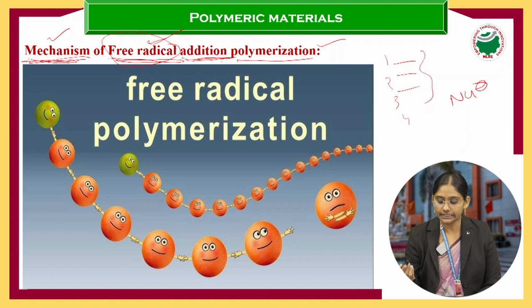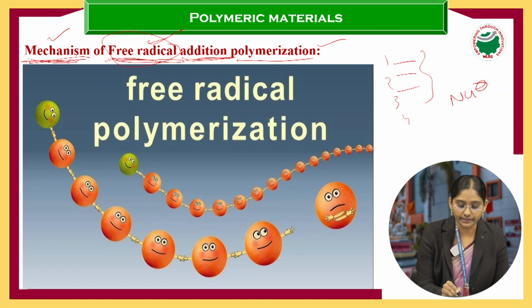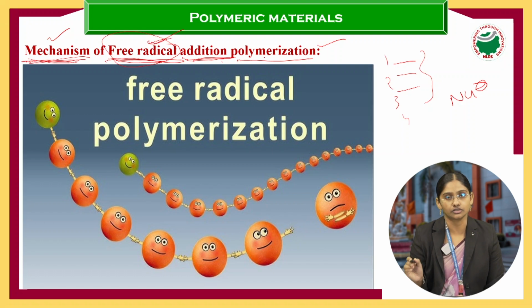And if it takes place in the presence of an electrophile, then it is called electrophilic addition. Now, if the addition reaction takes place in the presence of a free radical, then it is called a free radical addition polymerization reaction.